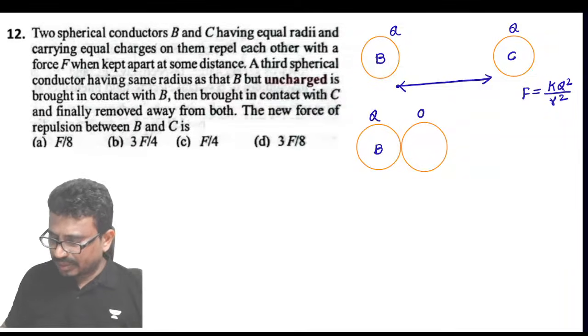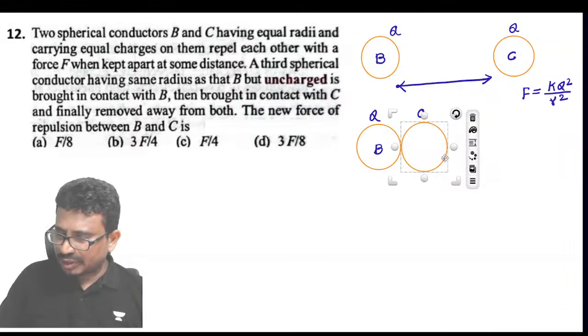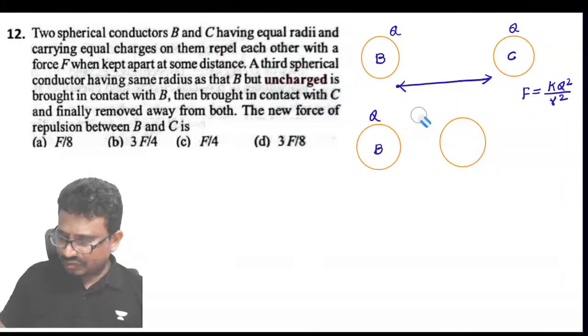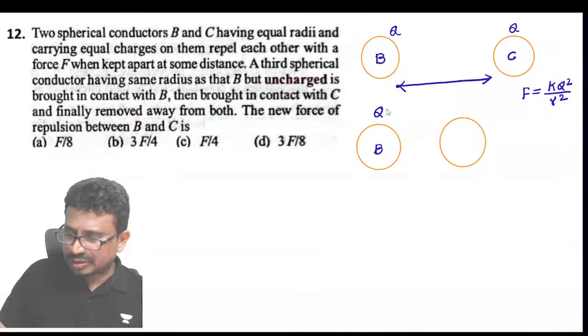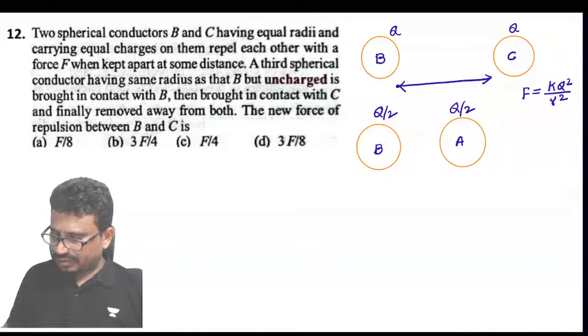Now after separation, what happens? When it is in contact, after separation, the charge becomes Q by 2, and the charge is also Q by 2. Let us call this A.